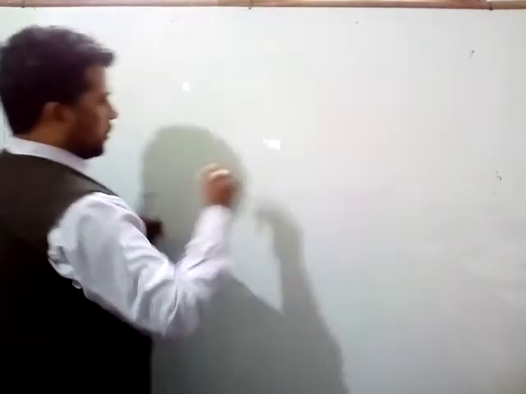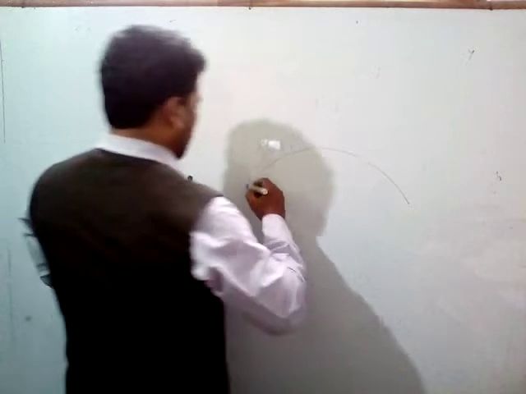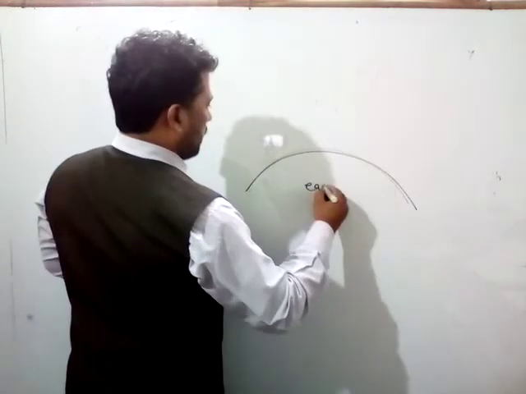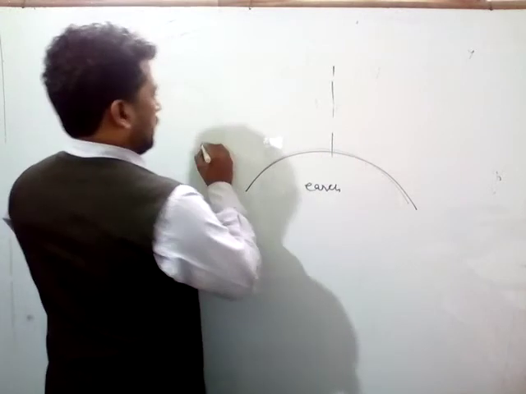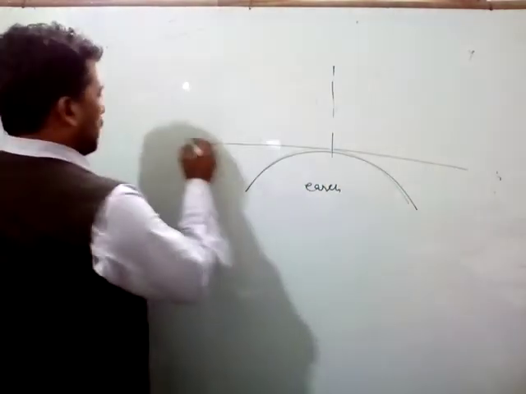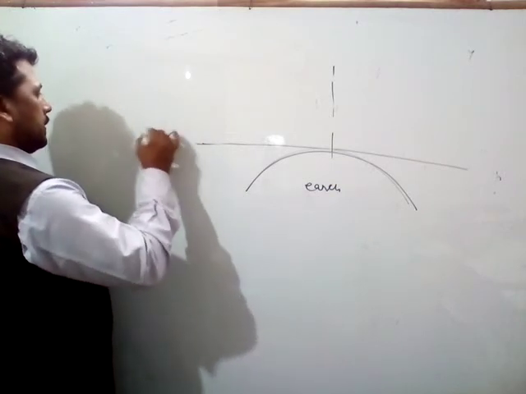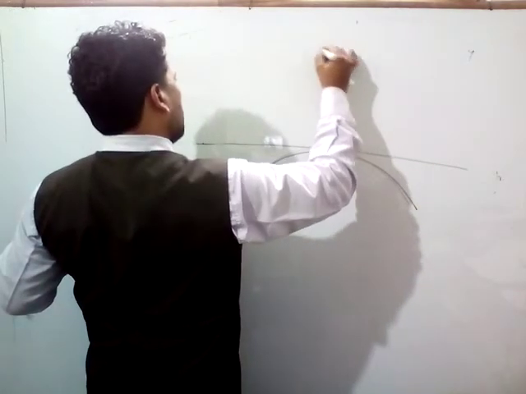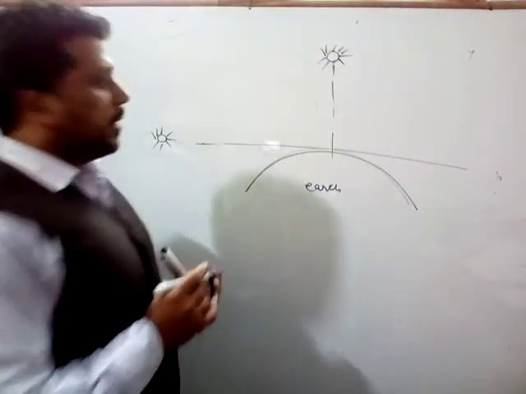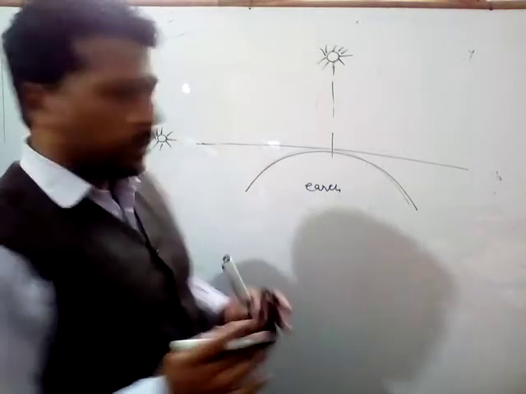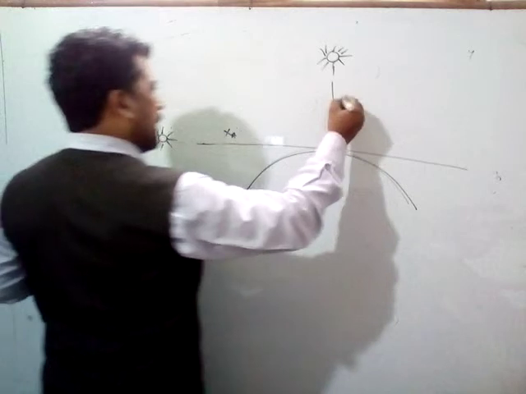Why does the sun look reddish in color at the time of sunrise and sunset? So this is the earth, and this is its horizontal position. Whenever the sun is at the horizon position, and whenever it is at midday or the noon position, this length is XA and this is XB.